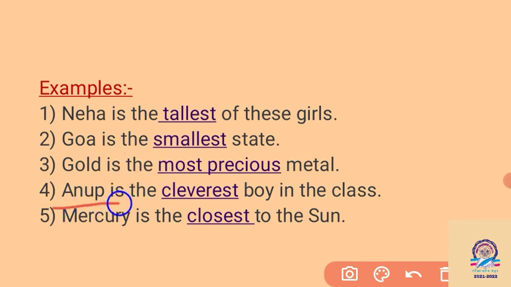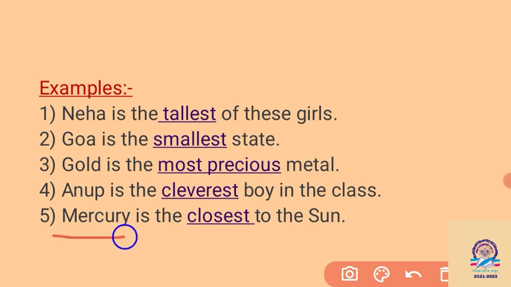Then Anup is the cleverest boy in the class. So in a class many boys are there, but among many boys we are talking about only one, Anup. And Anup is the cleverest boy in the class. So here we have to add "est" after the adjective clever, and we have to keep "the" before cleverest to show the superlative degree. We are comparing Anup with many boys in the classroom.